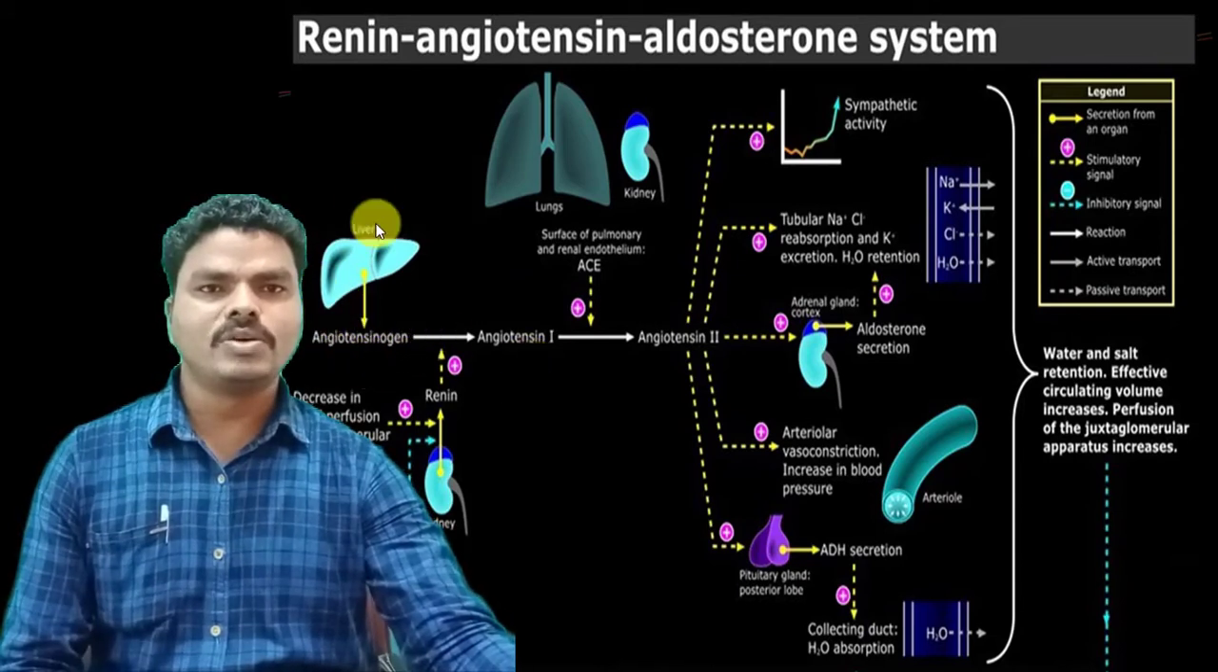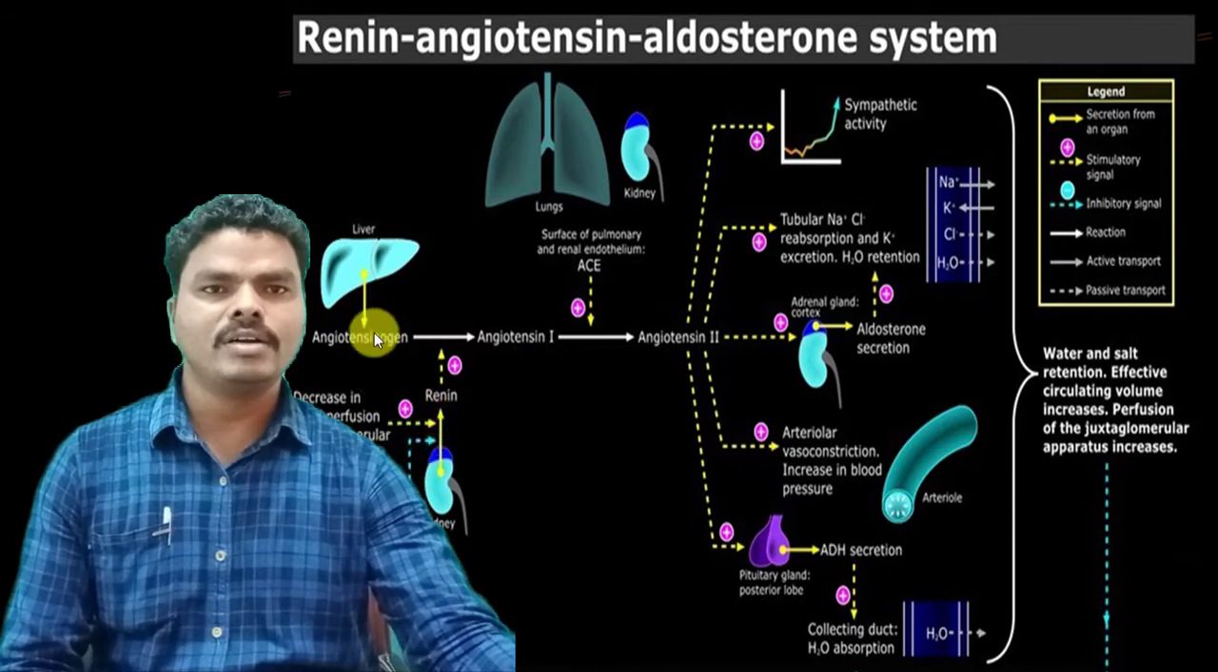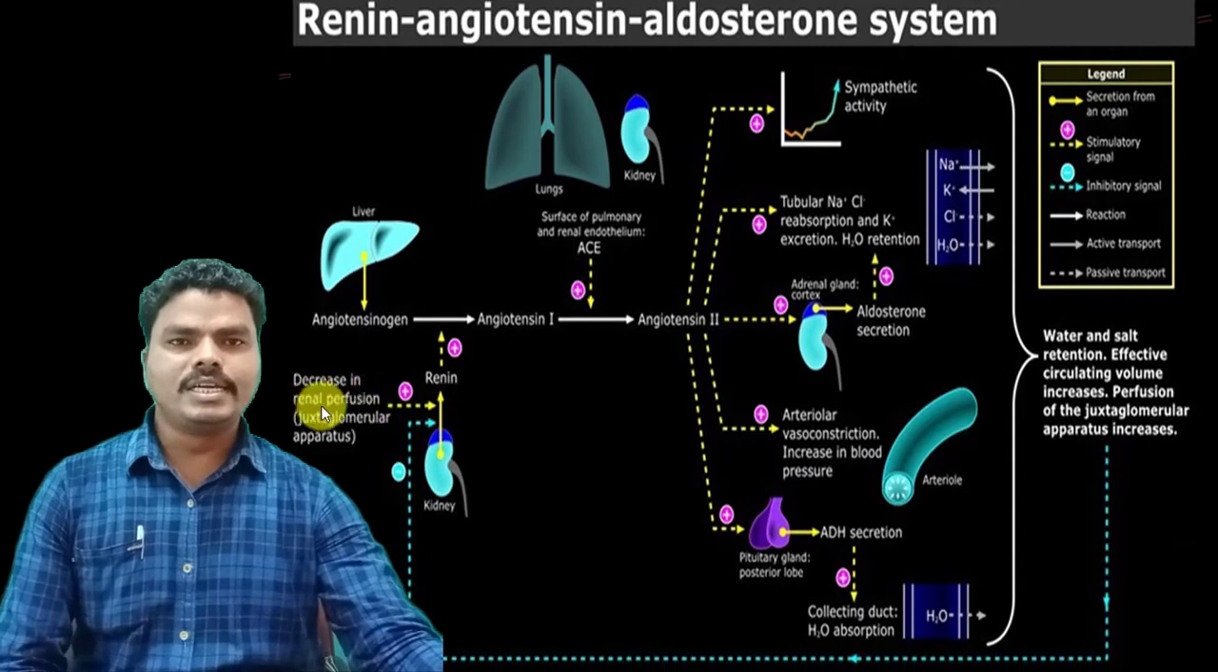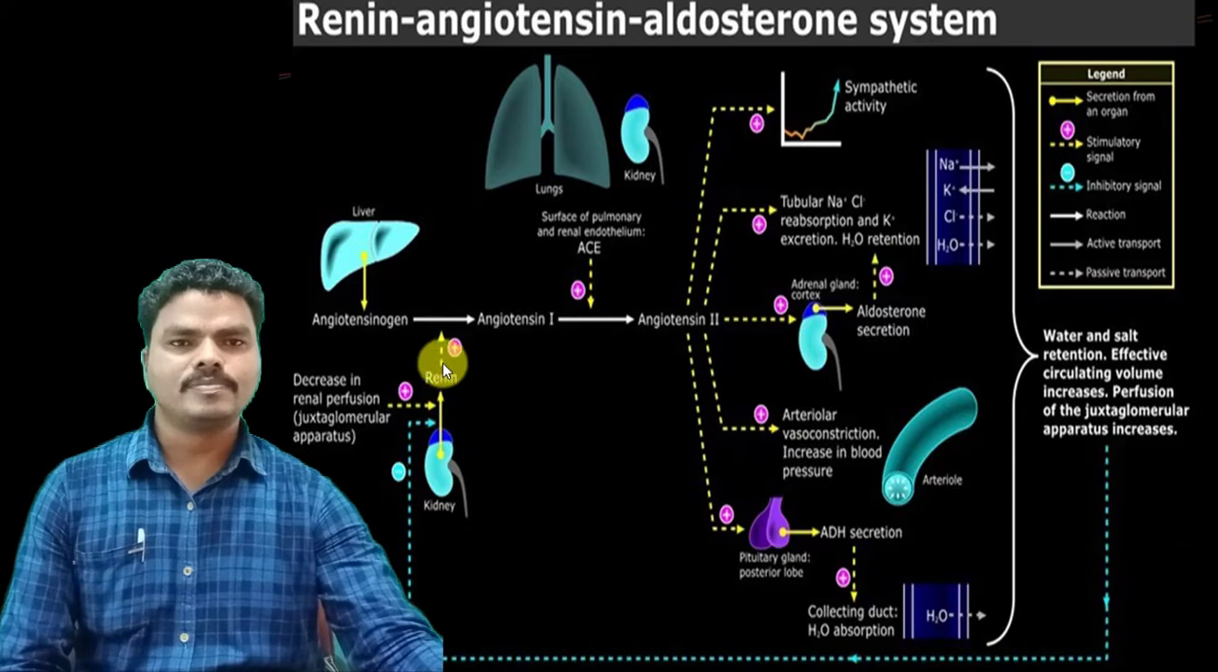The angiotensinogen is produced from the liver, and this angiotensinogen is converted into angiotensin I by the action of renin, which is produced from the kidney cells. When there is a decrease in renal perfusion to the juxtaglomerular apparatus, it stimulates the production of renin from the juxtaglomerular cells, and this renin will convert the angiotensinogen to angiotensin I.